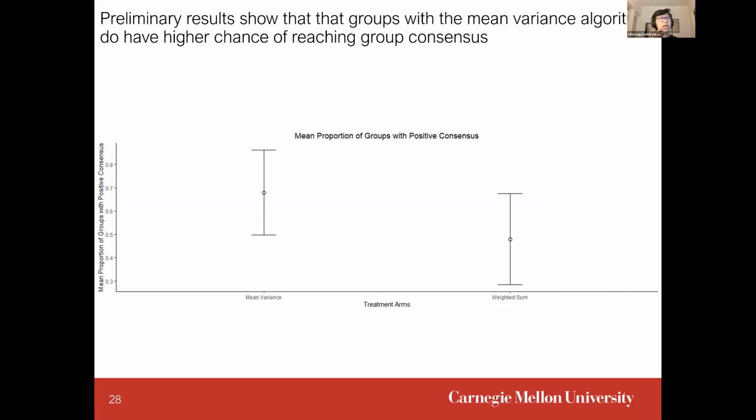On this plot, the left-hand side shows the proportion of groups that reached a consensus for the recommendation. You can see that 68% of the groups with mean variance reached consensus, compared to only 48% of groups when provided with the weighted sum algorithm approach.